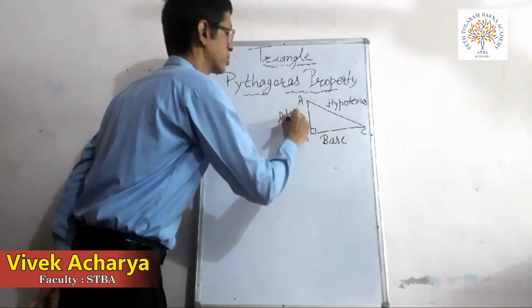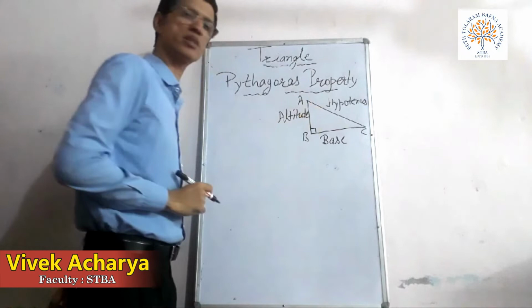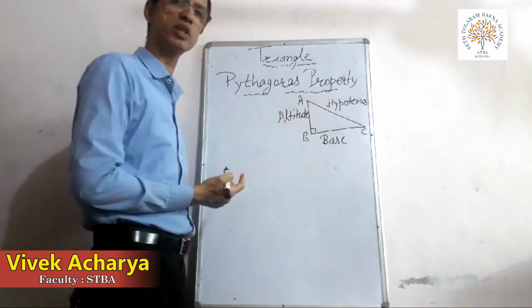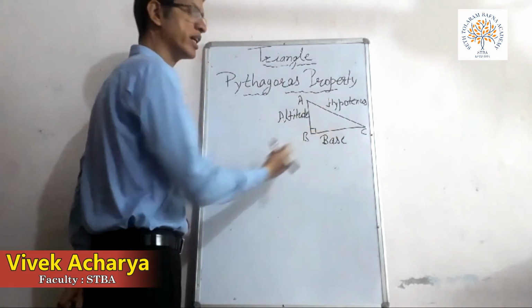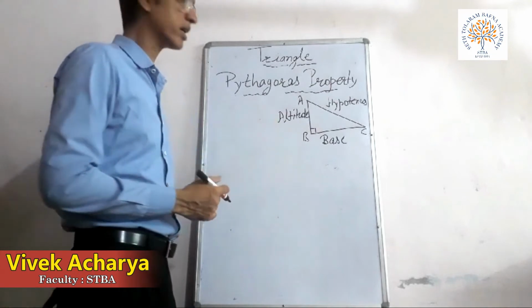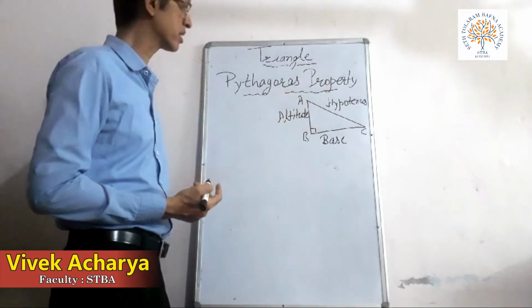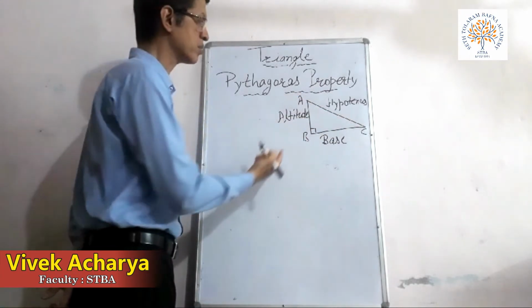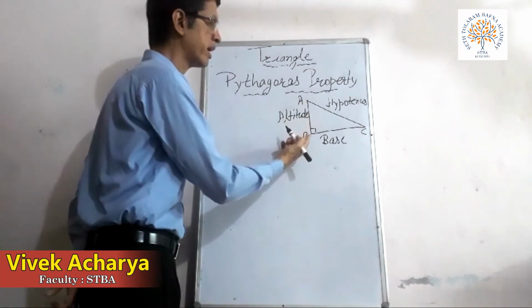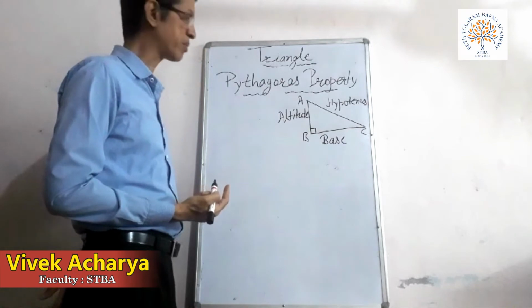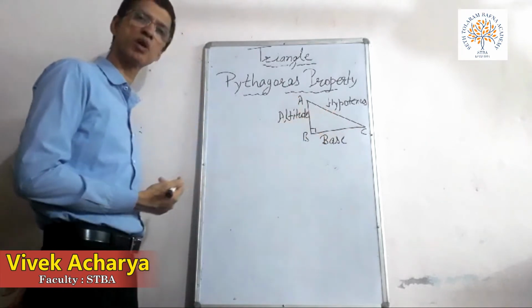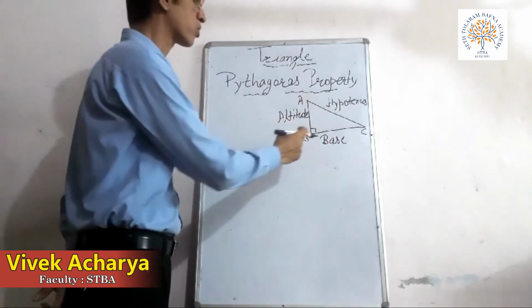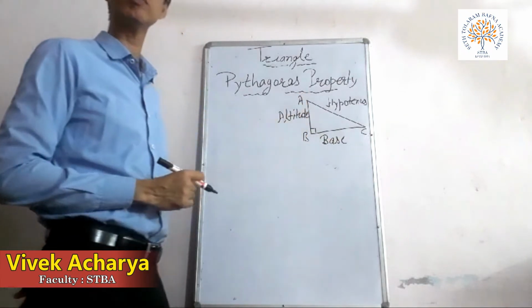You can say it is altitude or height. In a right angle triangle, the side opposite the right angle is the hypotenuse, one side is the base and one is the altitude. The Pythagoras property holds that the hypotenuse square is equal to the sum of the squares of the altitude and base. I am repeating once again. According to the Pythagoras property, the square of the hypotenuse is equal to the square of the base plus the square of the altitude.